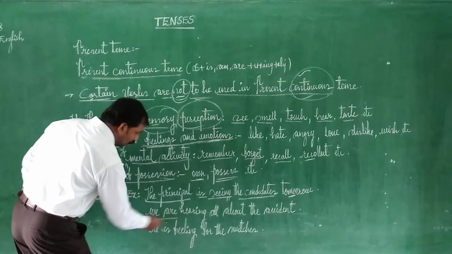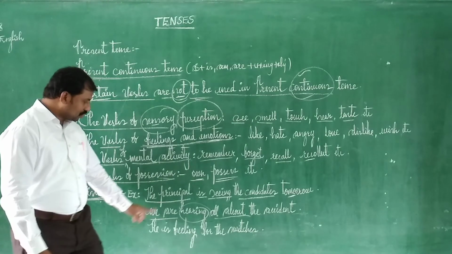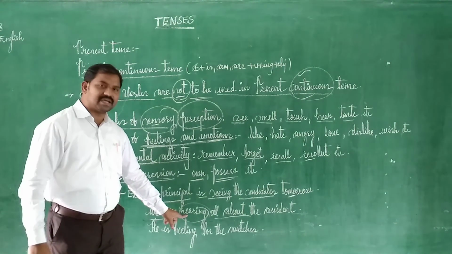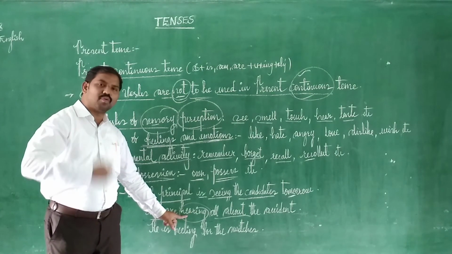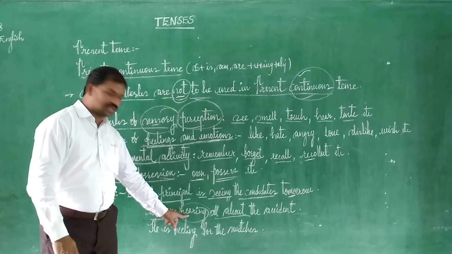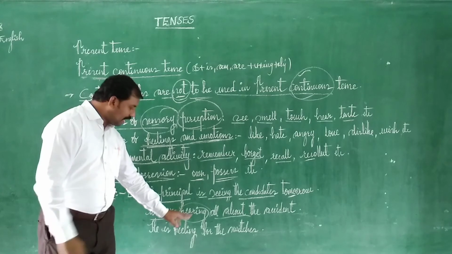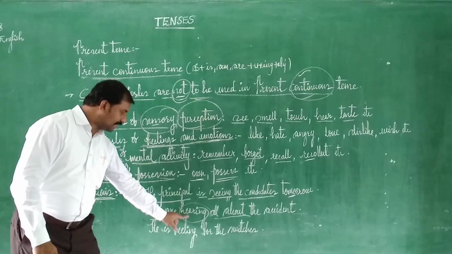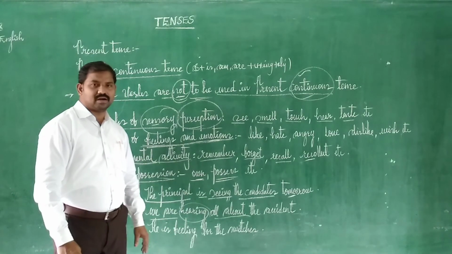Second one: "We are hearing all about accidents." Here, we are hearing is not just the work of the ears. It is nothing but getting to know or getting aware of something, or knowing the news. In that way we can take it here. So getting the news is what the word hearing means there. Hearing is not contextually about the ears, but means that they are collecting the news about the accident.